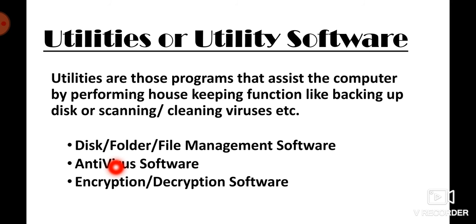What is the meaning of encryption? Whenever you give any command or whenever you send any data on the internet, for protecting it, your data is converted into another format. You can understand it as encoding and decoding also.